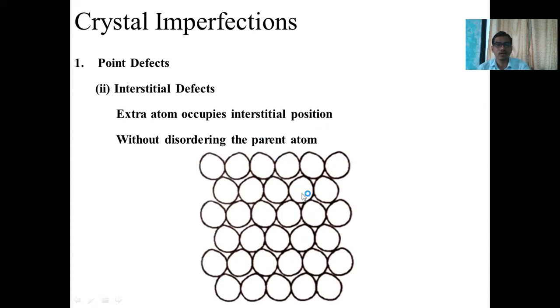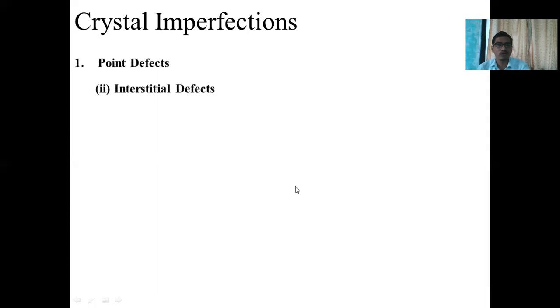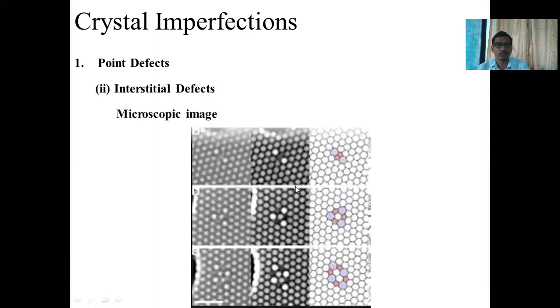You can observe this is the atomic structure arranged in space, and there are some interstitial positions, or void space. At that void space, if any one atom enters and occupies the interstitial position, such a defect is called an interstitial defect.